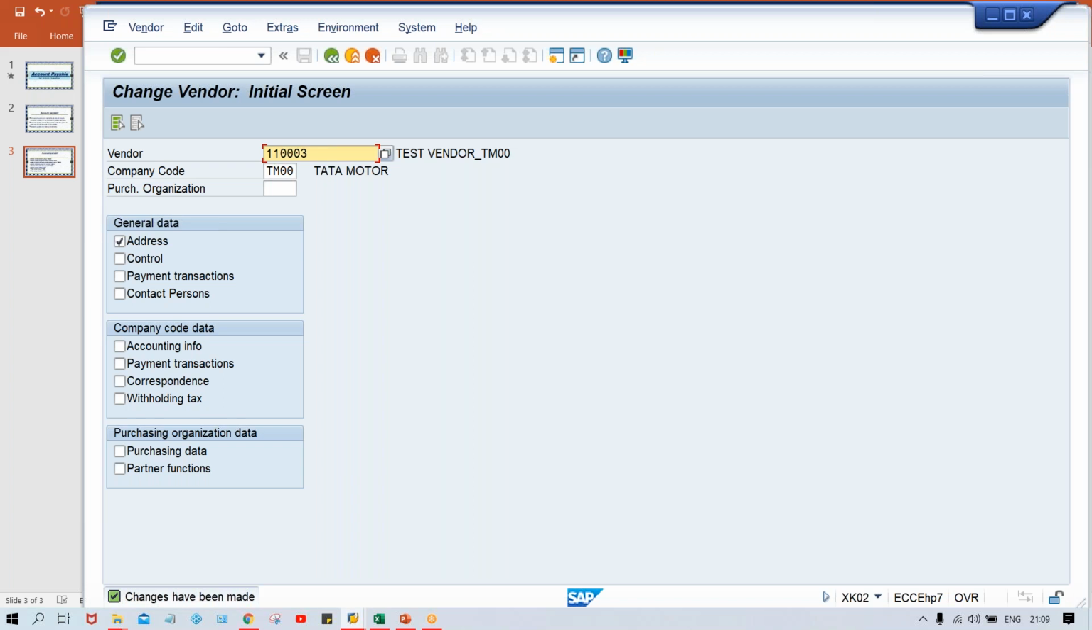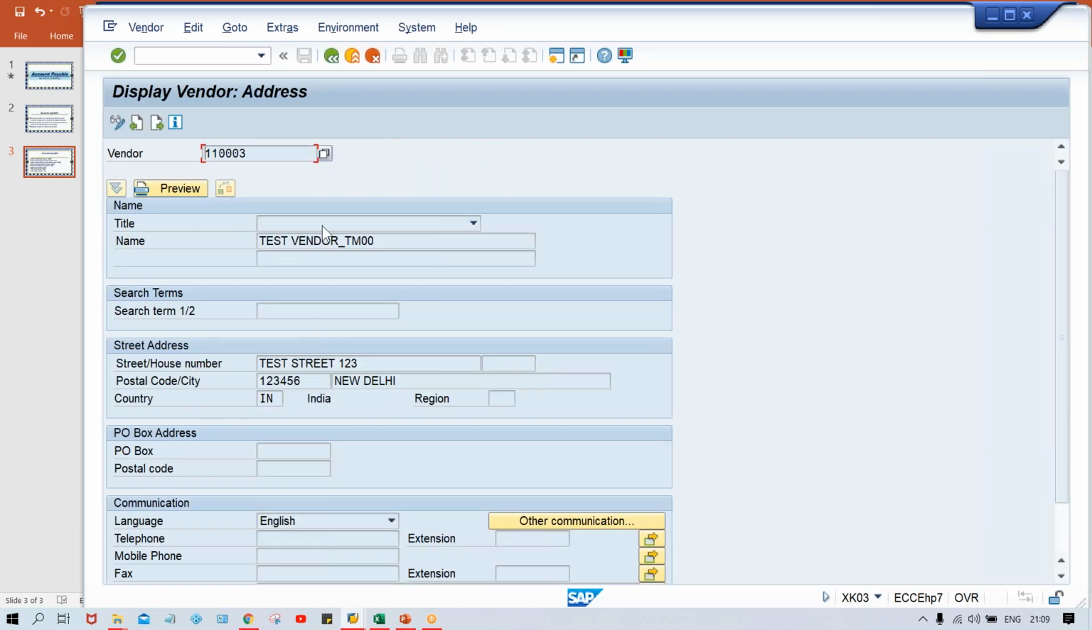So to change, it is XK02. If you want to display, XK03 is the transaction code. Here you can only display; simply you can view the vendor master. If you talk about changing the vendor master, changing authorizations will be there. Creation and change authorizations will be given to the vendor master team only. Remaining other people, if anybody wants access to check certain information in the vendor master, then what is happening, guys?